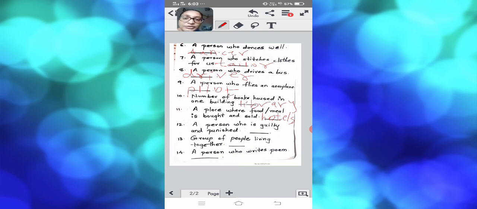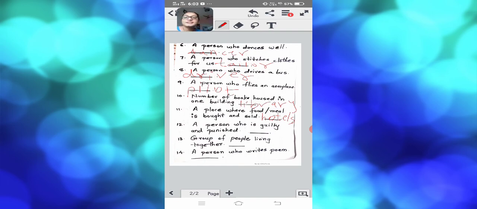Now the next is a person who is guilty and punished. So a person who is very much guilty is getting punishment. You will not write here, children, that the teacher also gives us punishment when we are not doing our homework, so can we write our name? Children will think like that. But it's not like that. A person who is really guilty and who is punished by the police is called a criminal. So here, children, the word which will come is criminals. Criminals are usually guilty and they are punished.